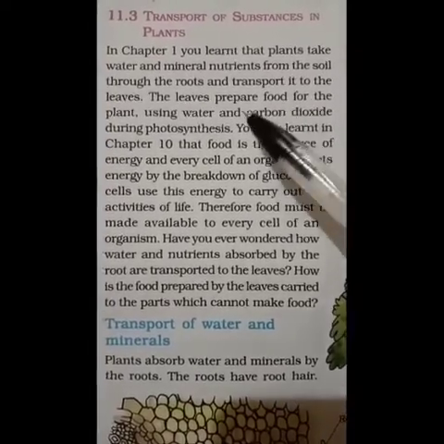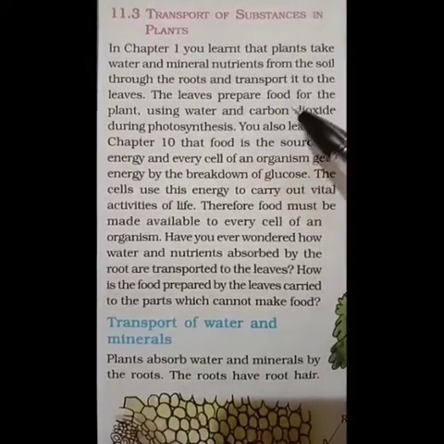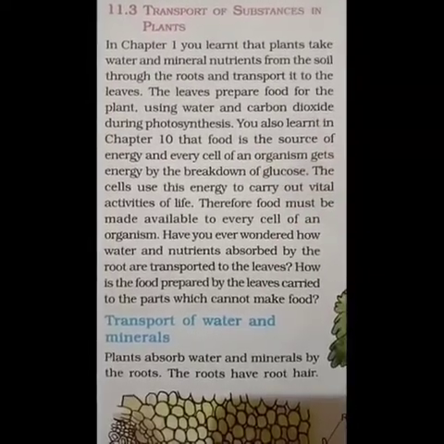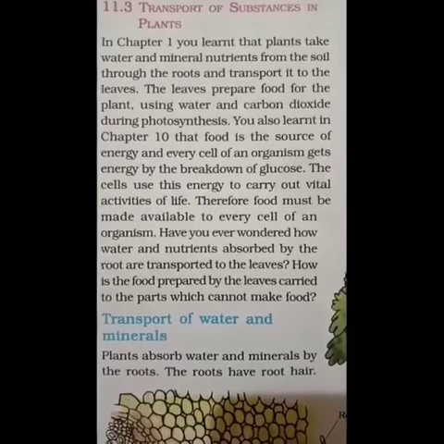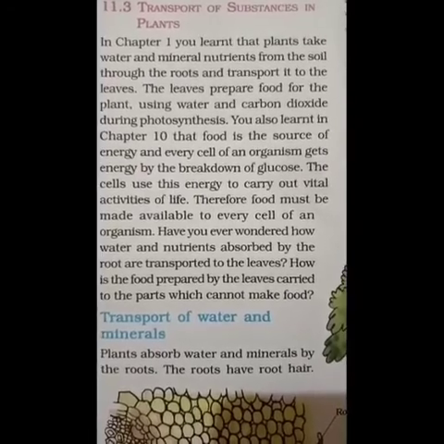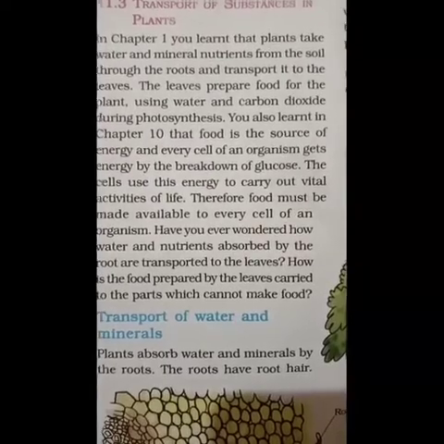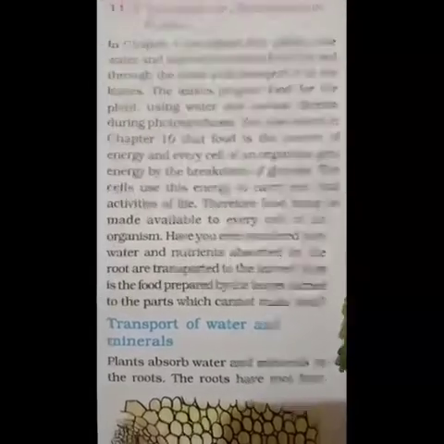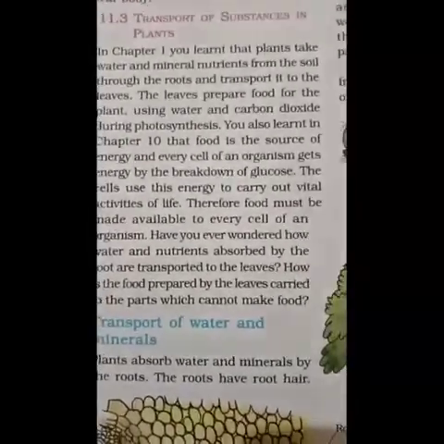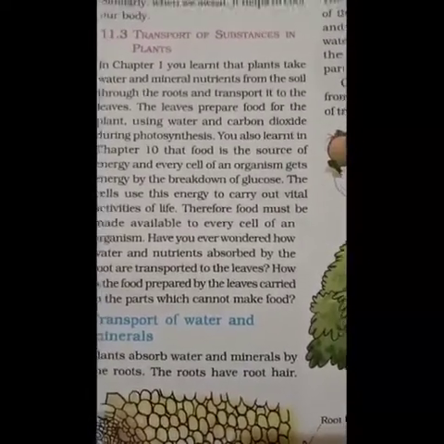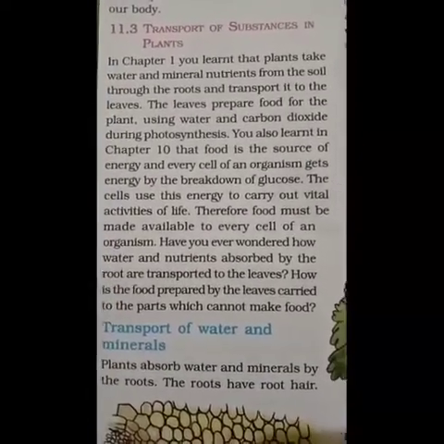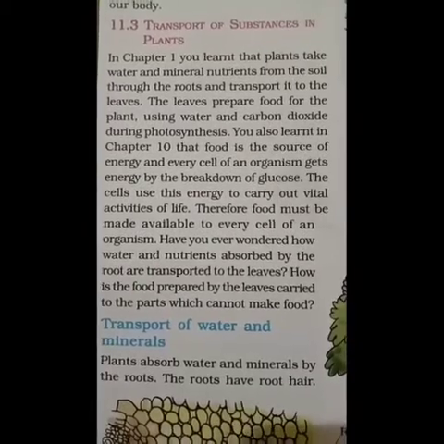So, what will the leaves do? They will prepare food for the plant, isn't it? By using water as well as carbon dioxide during the process called photosynthesis. Photo means light, synthesis means to prepare. So utilizing the sun's energy, plants synthesize their own food.